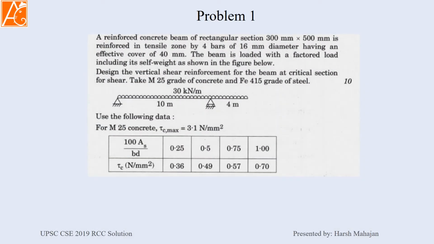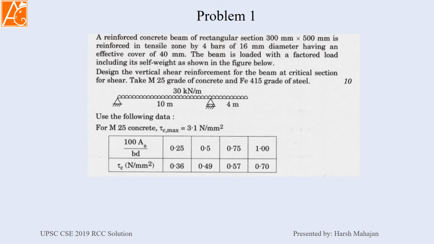Problem number 1. A reinforced concrete beam of rectangular section 300 by 500 mm is given, with the area of steel in the tension zone being 4 bars of 16 mm diameter, having an effective cover of 40 mm. The beam is loaded with a factored load including the self weight. So 30 kN per meter is our factored load; you don't have to factor it and you don't have to add the self weight of the beam.